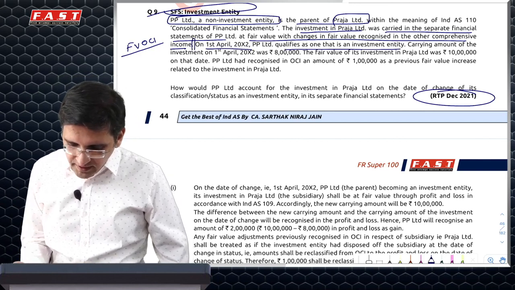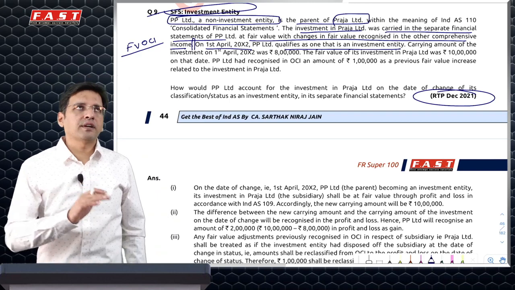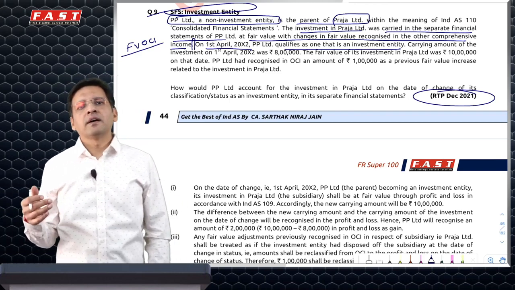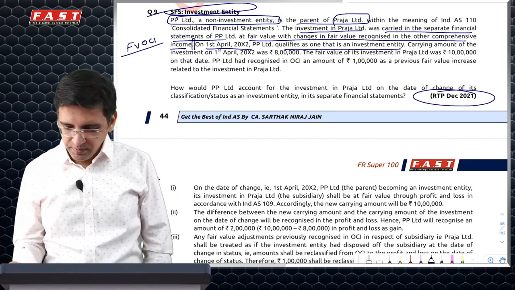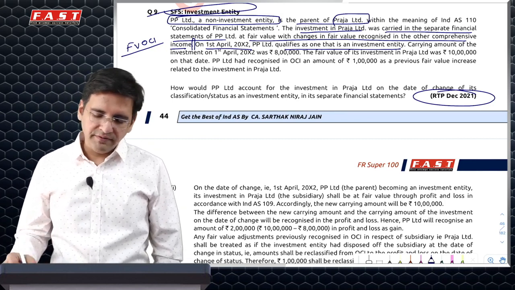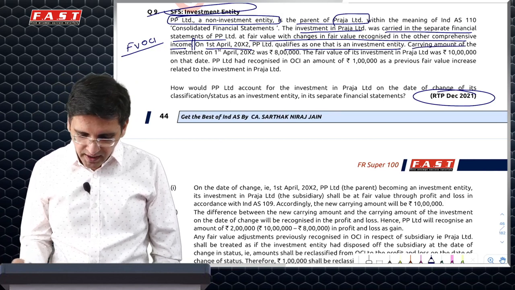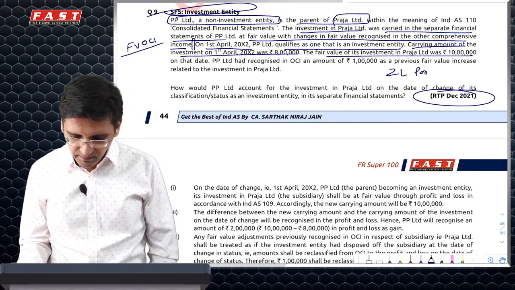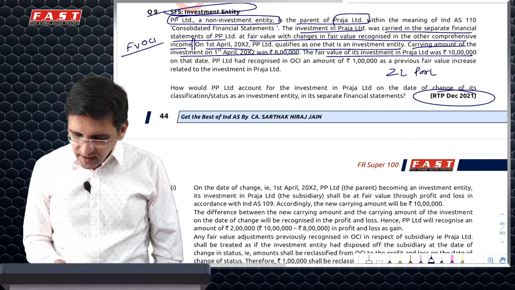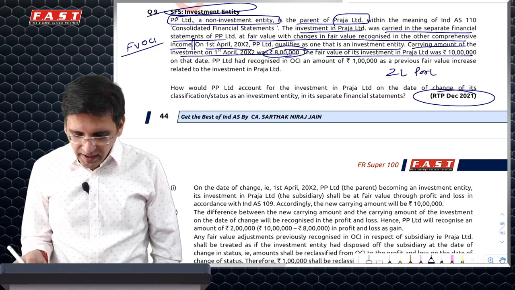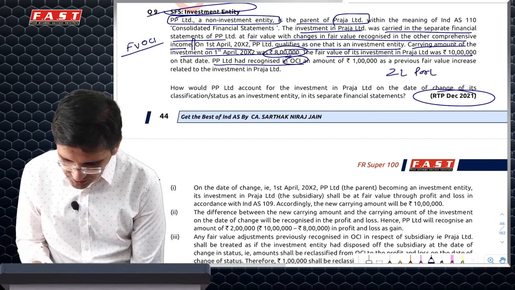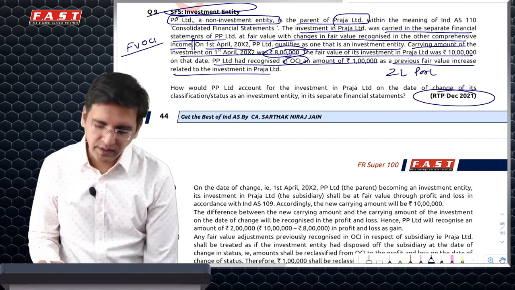Now next year beginning it becomes investment entity. So when a non-investment entity classifies to be an investment entity, all its investment are then recognized at fair value, gain loss transferred to PRL. What is the gain loss? The fair value minus the carrying amount. So it says carrying amount of investment was 8 lakh and fair value is 10 lakh. So 2 lakh will go to PRL. But it says that 8 lakh rupees is the current carrying amount. It is not the cost. It says PP has recognized OCI of 1 lakh as previous fair value increase.